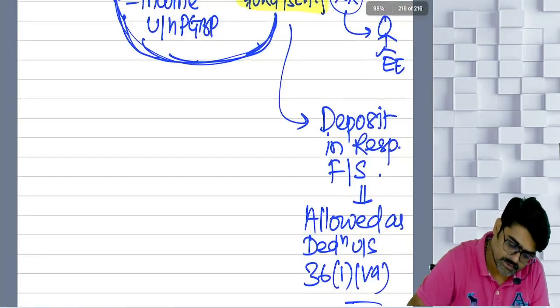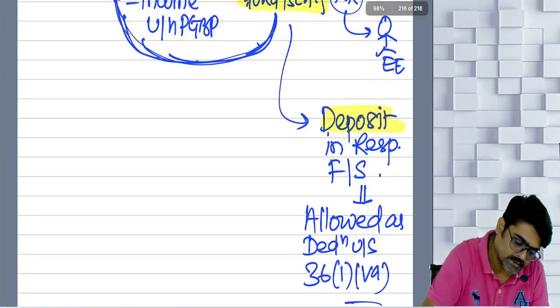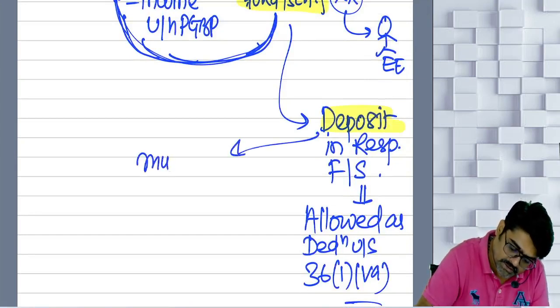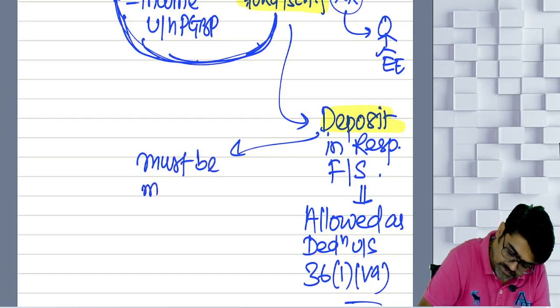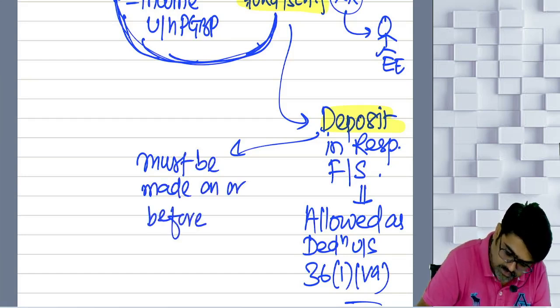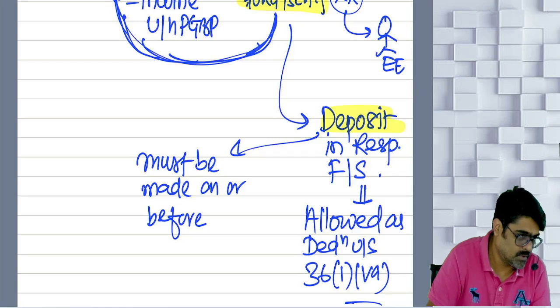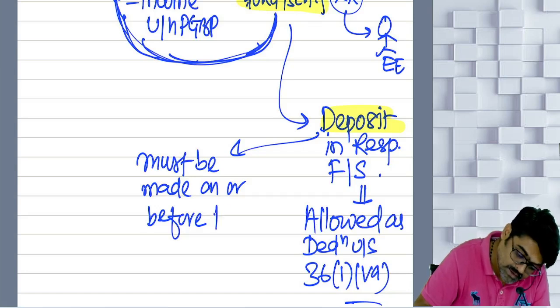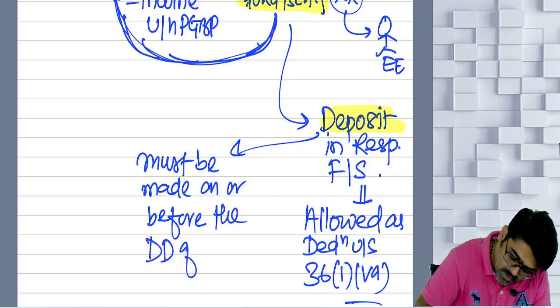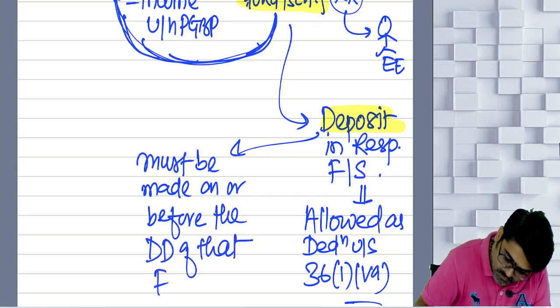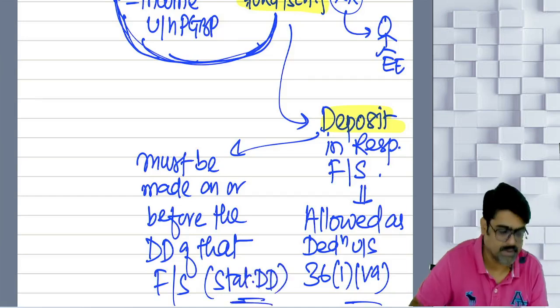But the deposit to the staff welfare fund must be made on or before what? Due date of filing ROI? No. This is not subject to 43B. No. On or before the due date of that fund or scheme, meaning the statutory due date.